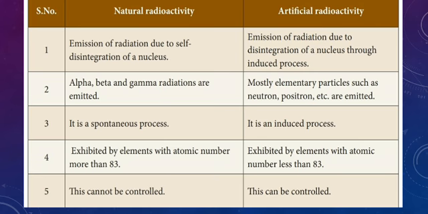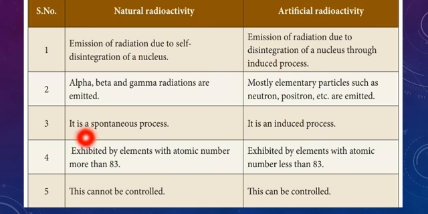On this side alpha, beta, gamma radiations are emitted, but on that side mostly elementary particles such as neutron, positron, etc. are emitted. This side it is a spontaneous process, but that side it is an induced process. We can stimulate the process with the help of particles.